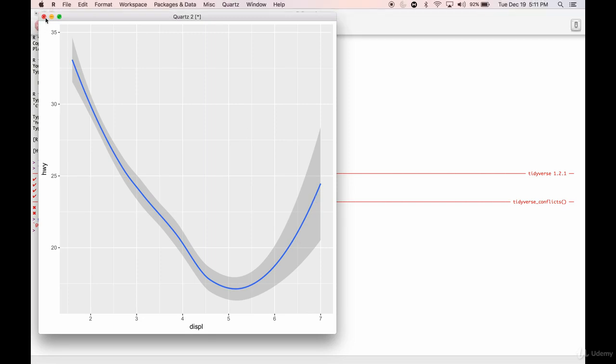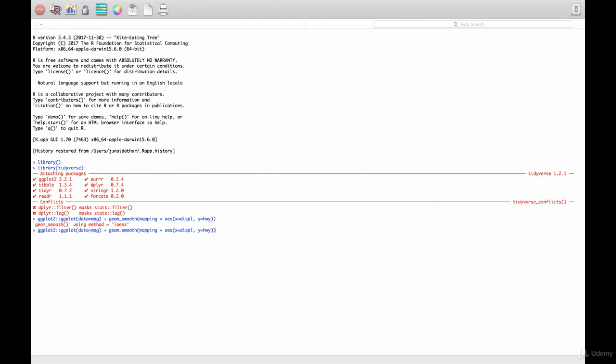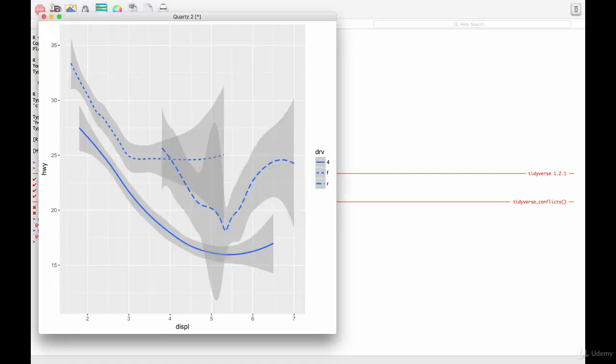We can separate this further to look at it by individual drivetrain. So we have the third variable being drivetrain: linetype equals drv. drv is the column header for the drivetrain, and now this will create a different line for each type of drivetrain. You can see that the front-wheel drive cars are here, the four-wheel drive cars are here, and the rear-wheel drive cars flatten out.